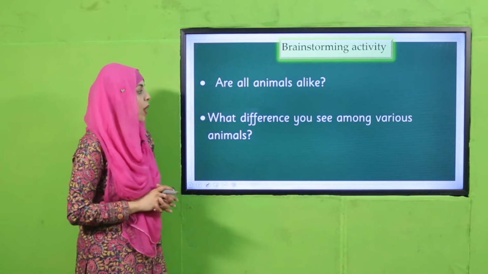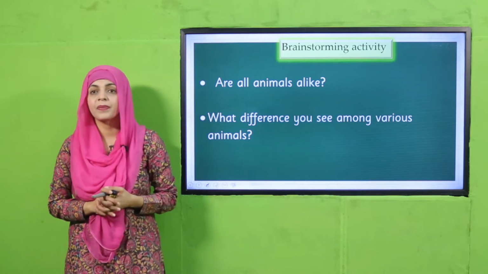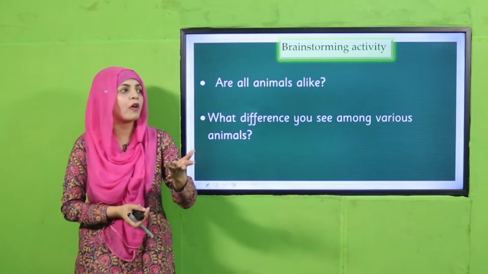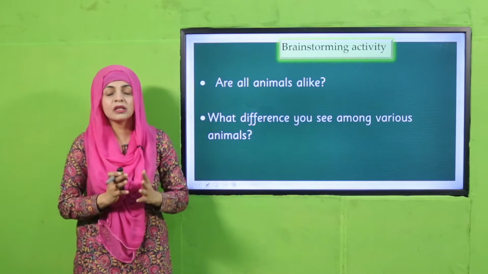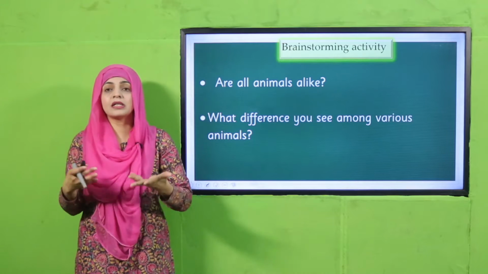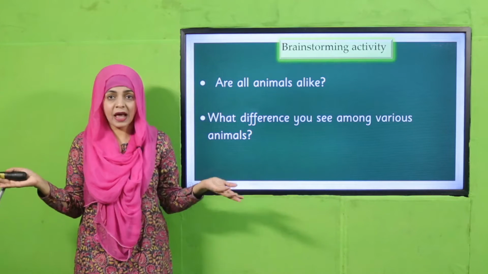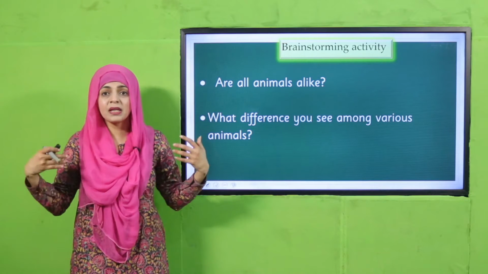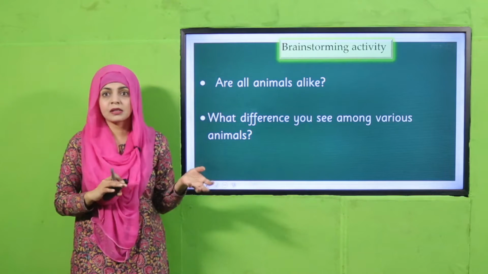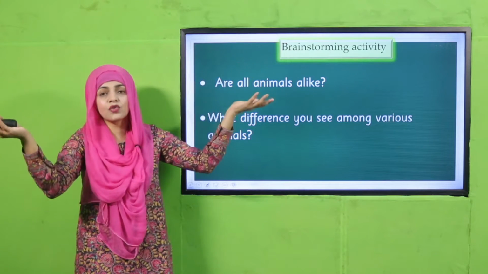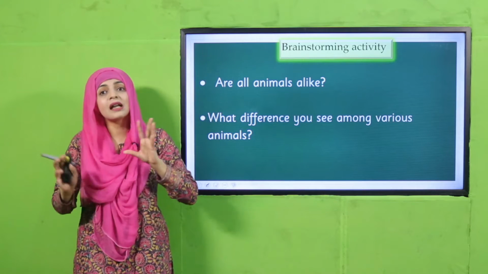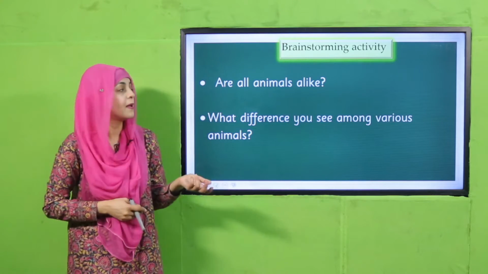No, of course not. What difference do you see among various animals? For example, you look around at a goat and a cat. What are the differences in them? Or you look at a bird and then a kitten. What is the difference between them? Some animals fly, some animals walk, some animals have fur on them, some animals do not have fur on them. Some animals eat plants, some animals do not eat plants. Some animals are extremely big, some animals are extremely small like an ant or a cockroach. So these are some differences among different animals.